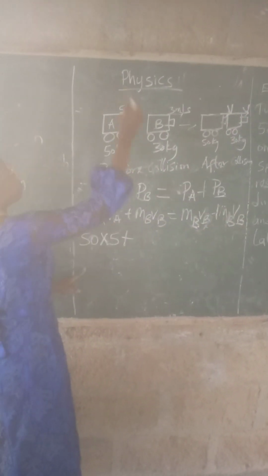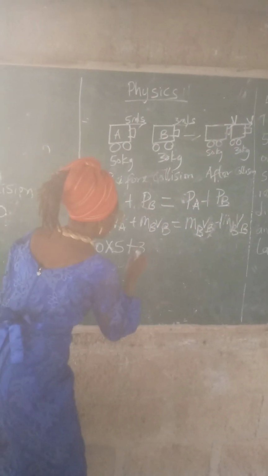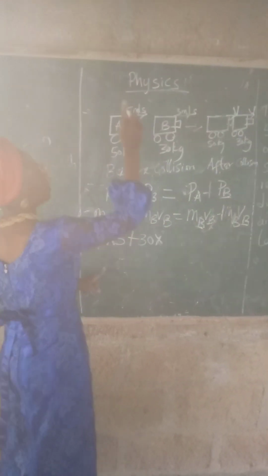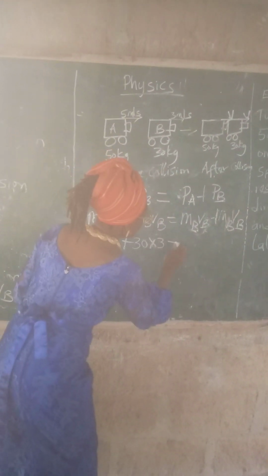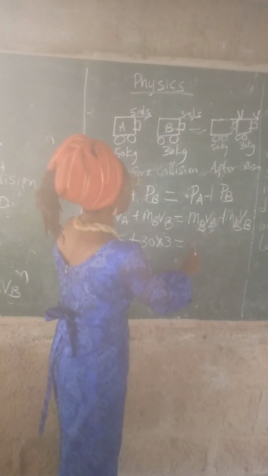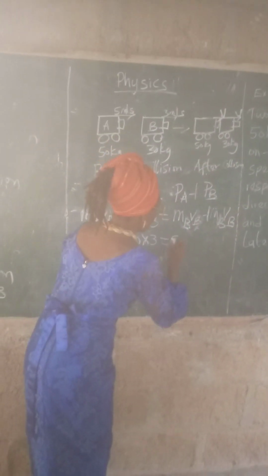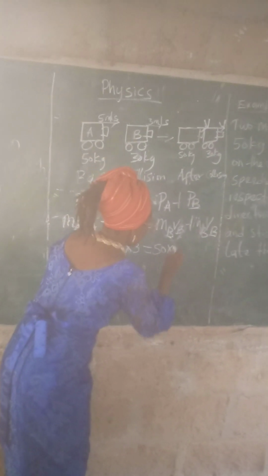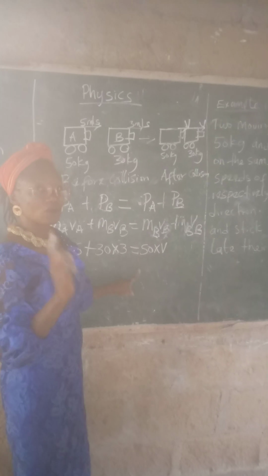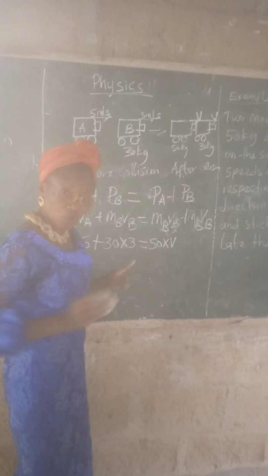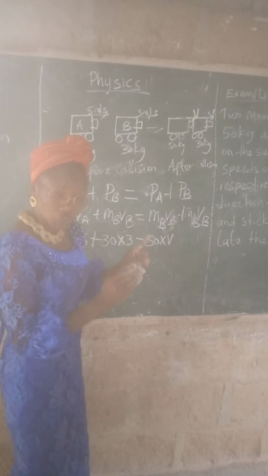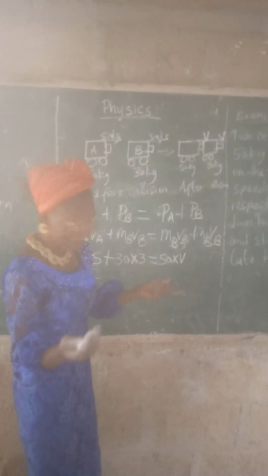plus the mass of B is what? 30 times the velocity of B is what? 3, is equal to the mass of A, which is 50, times what? V. I told you let the common velocity be V. They stuck together. I don't know if that English is correct. Please, if it's not, pardon me. So we have 50 times V plus